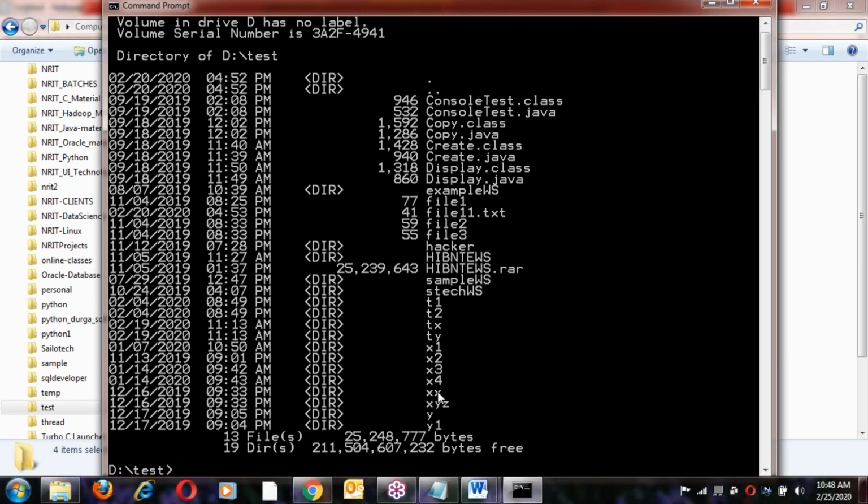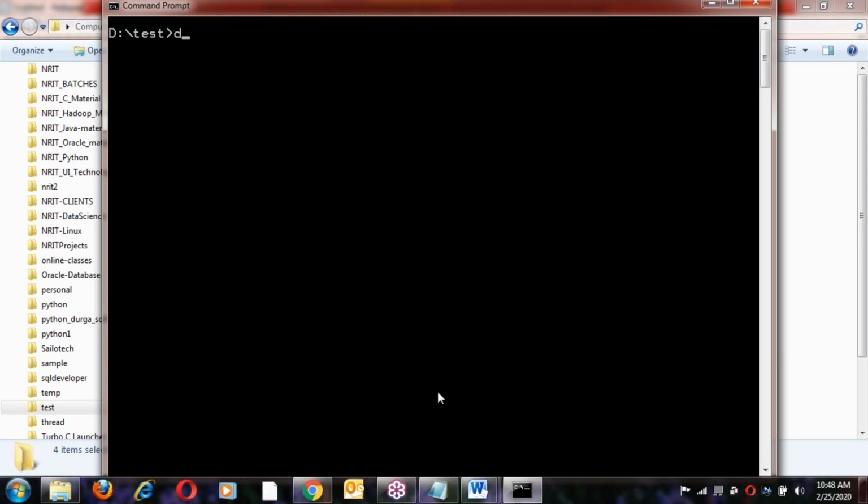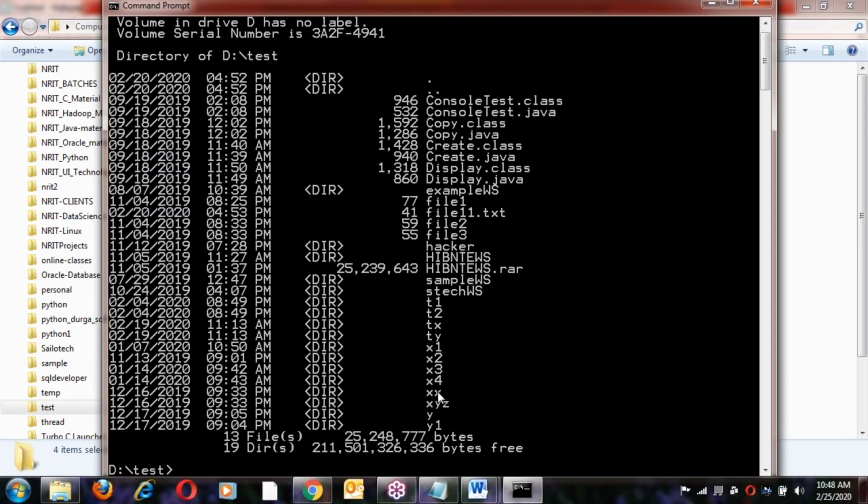In the character interface it is called a directory. In the graphical interface it is called a folder. That is the only difference here, the interface. In the character interface it's a directory, in the graphical interface a folder. Both are the same. CLS clears the screen. Next, DIR gives some output. These are directories, right? DIR means directory here.